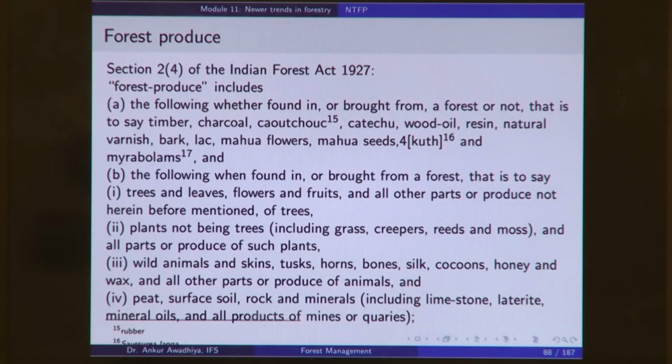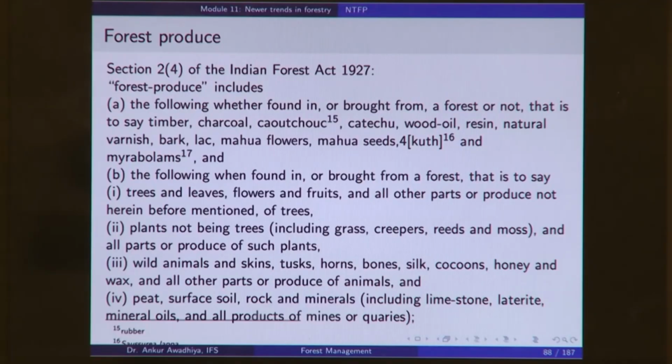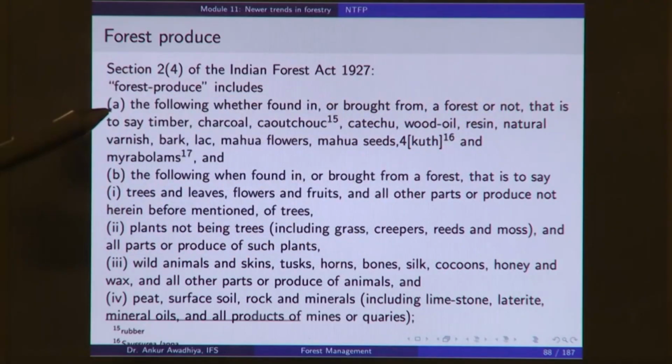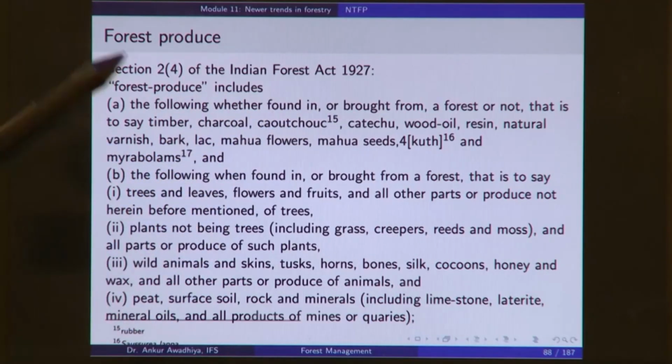So, whether you find mahua flowers, whether you get them from a forest area or from your own fields, or whether you have taken them out of a forest and collected them in your home, wherever it is found, it is a forest produce. So, these things, whether they are found in or brought from a forest or not, that is to say timber, wood, products of wood such as charcoal, and caoutchouc, an earlier term for rubber.